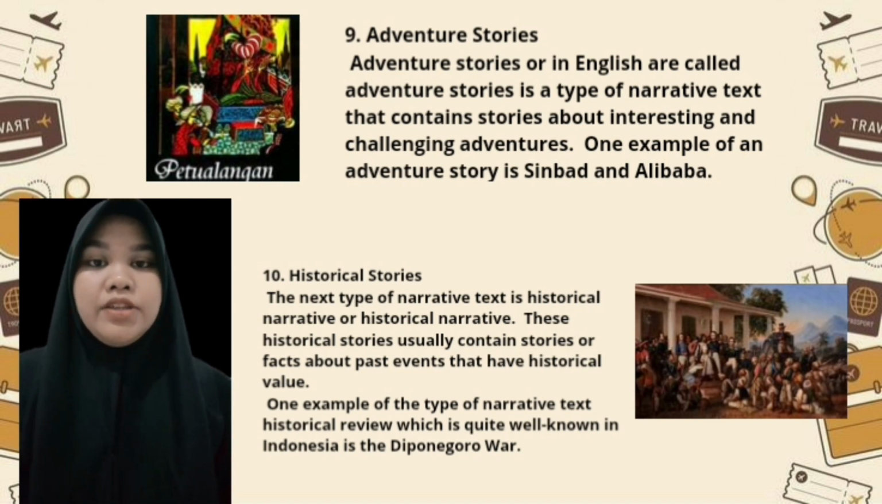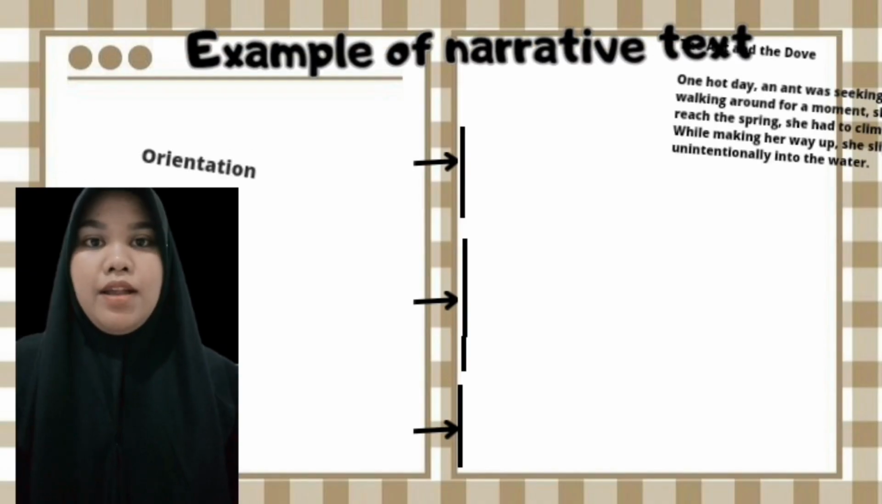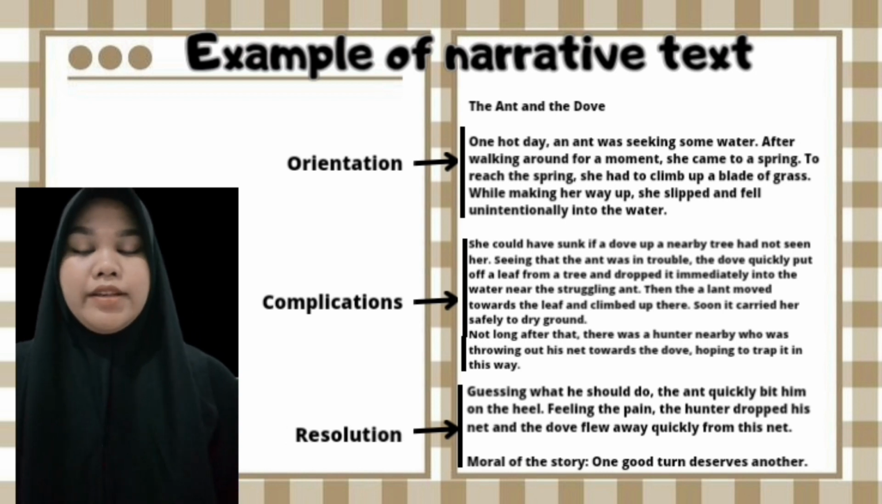Number 10, historical stories. The next type of narrative text is historical narrative. These historical stories usually contain stories or facts about past events that have historical value. One example of a historical narrative which is quite well known in Indonesia is the Diponegoro War. Well, this is one example of narrative text.